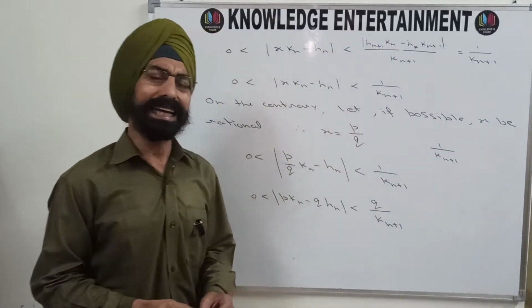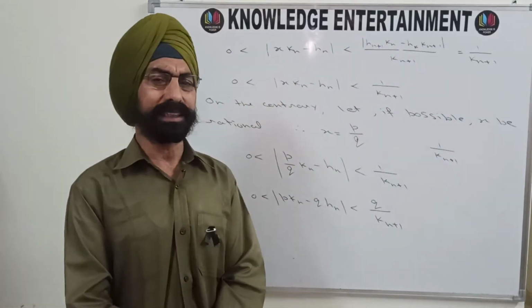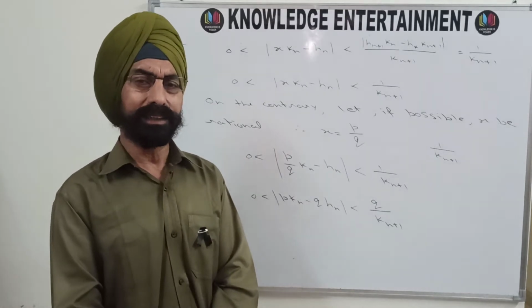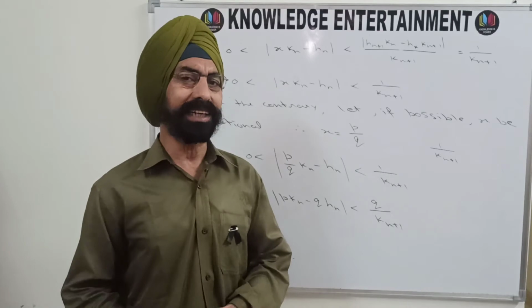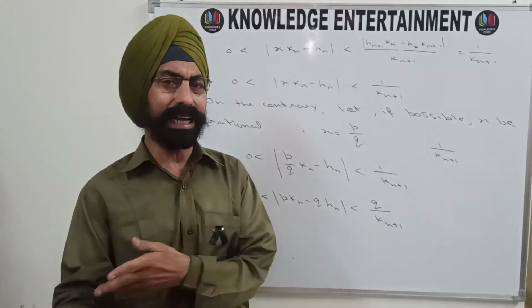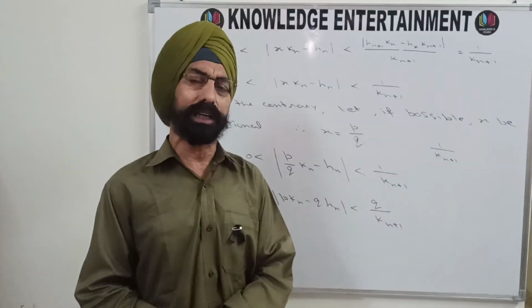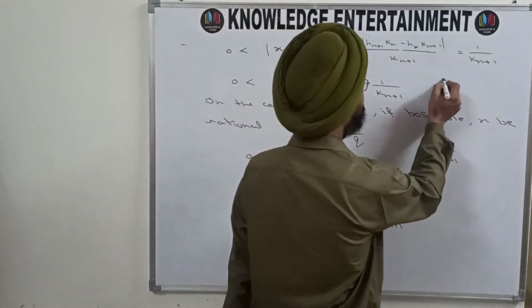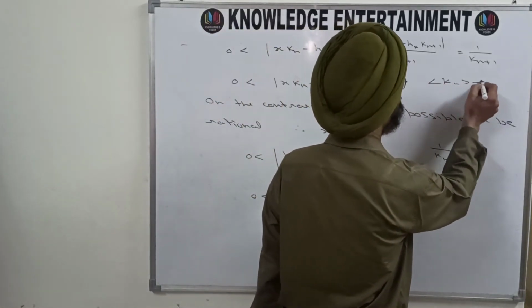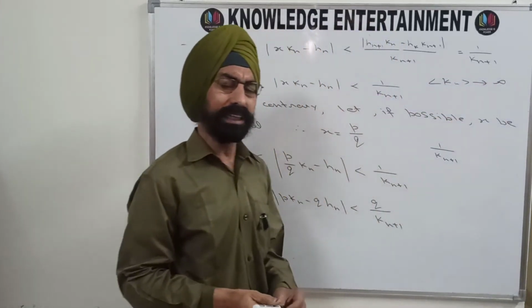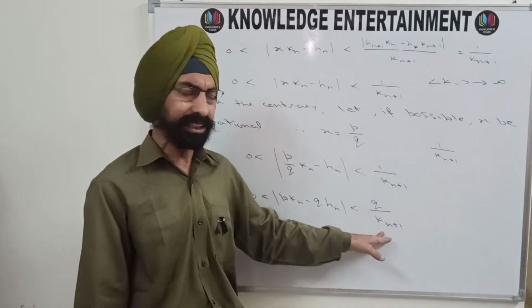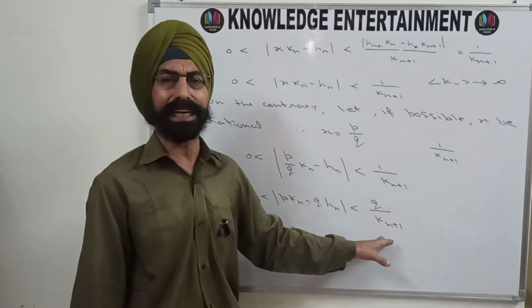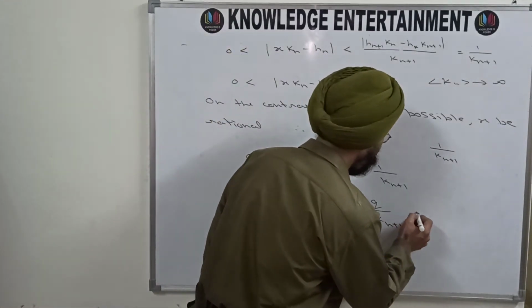Now look at this 1 upon Kn plus 1. This Kn is a sequence which is monotonically increasing. So you can choose n to be sufficiently large, because as your n will be large, your Kn plus 1 will also be large. Your Kn is actually approaching towards infinity. It is continuously increasing. So you can take n to be sufficiently large such that your q upon Kn plus 1 is less than 1.